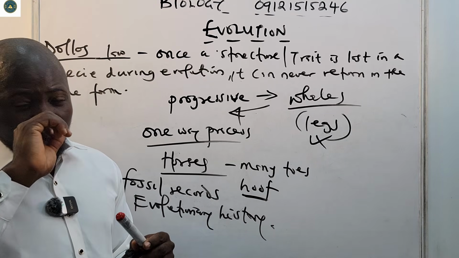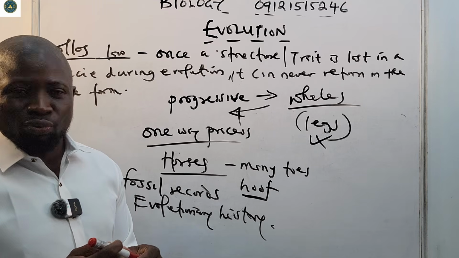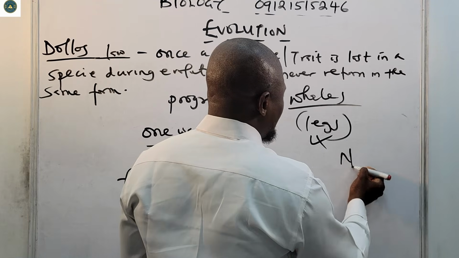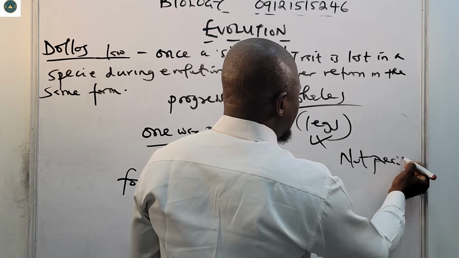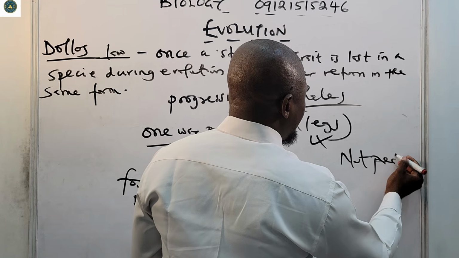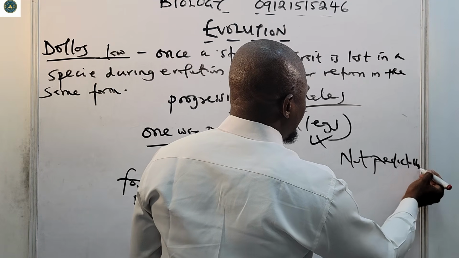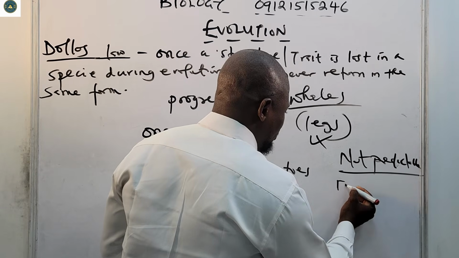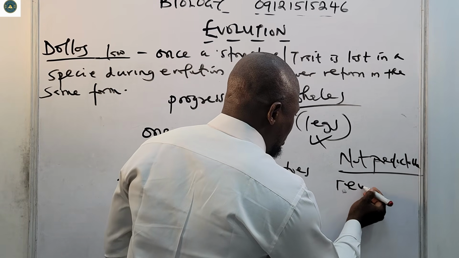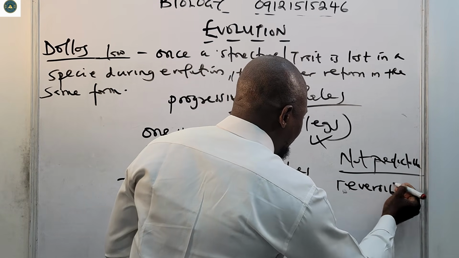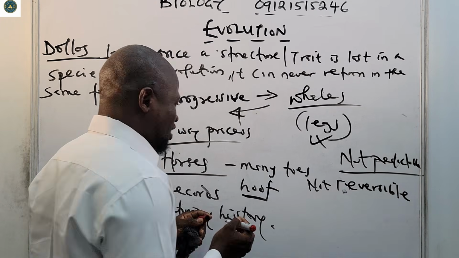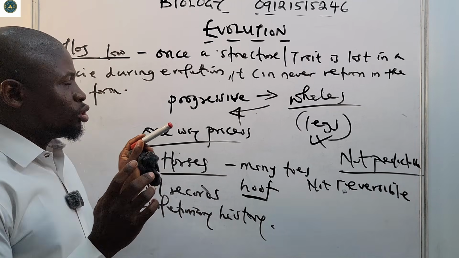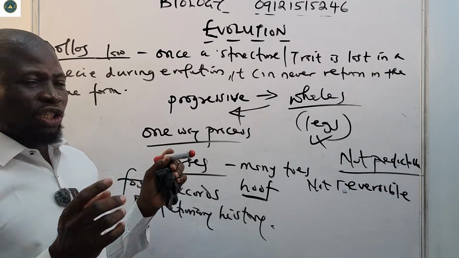Also, evolution is not predictable. It is not predictable at all. It tells us that evolution is not predictable, and it is not reversible. You cannot reverse it. So that is Dollo's law in a nutshell.